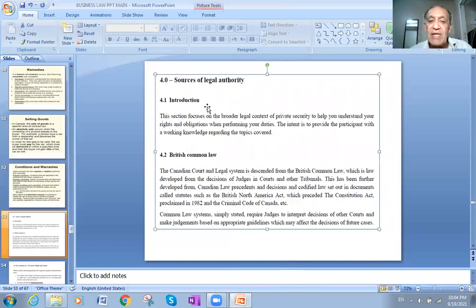For the sources of legal authority, we have the British common law. All the Canadian courts and the legal system are descended from the British common law. It depends on the work of the British courts and tribunals, and that has been further developed from Canadian legal precedents also. So it has evolved through use in Canada as well. Canada added some to it, and that is what we call the common law, like I said before.